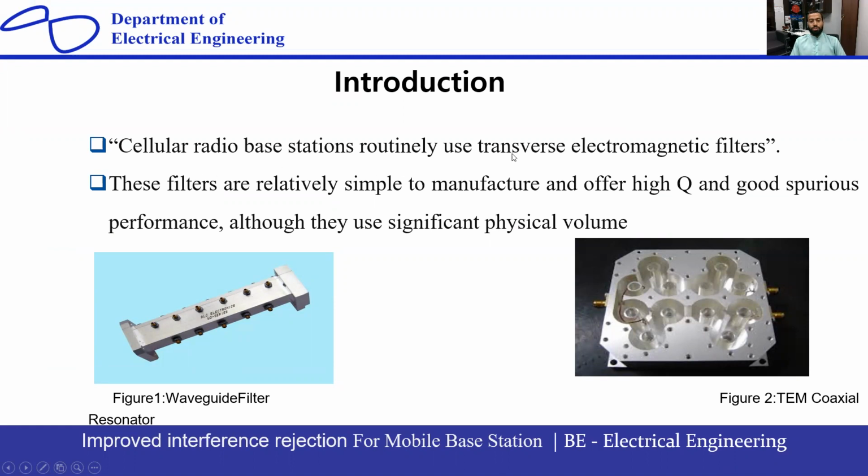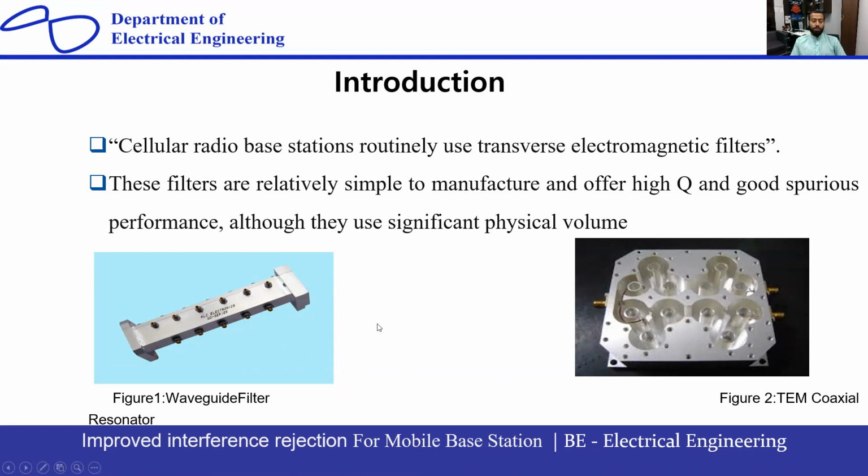Cellular radio base stations routinely use transverse electromagnetic filters. Nowadays, the cellular radio base stations use the transverse electromagnetic filters, okay? These filters are relatively simple to manufacture and offer high quality factor Q and good stopband performance, although they use significant physical volume. You can see in figure 1, this is a 6th order waveguide filter, and in figure 2, this is a TM coaxial 6th order filter. So these are different technologies, the TM coaxial filter or the waveguide filter.